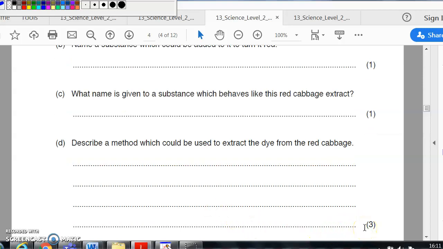3 marks. Okay, so get plenty of stuff down here. So first thing you do is you chop it up smaller. You're increasing the surface area. You would add water to it to extract the colour from the red cabbage. You would warm it up. You would stir it. Yeah, all of those things will allow you to extract the dye, and then at the end you're going to filter it, so you're just left with the liquid.